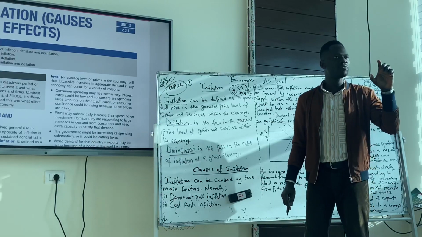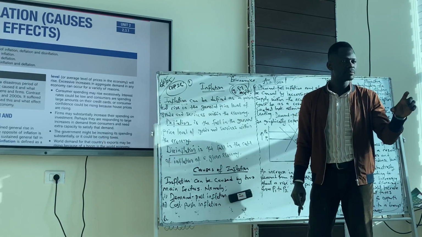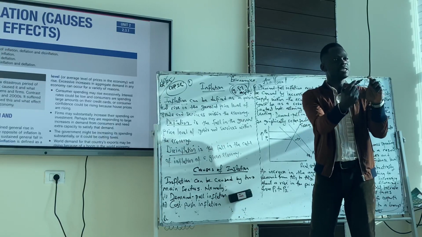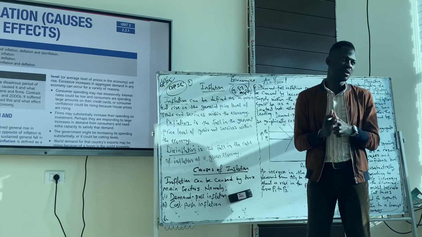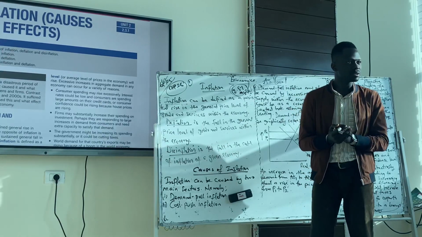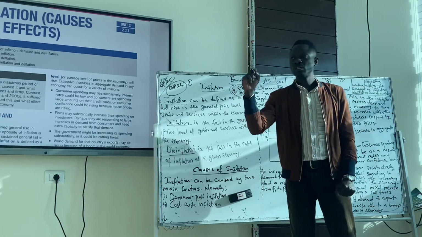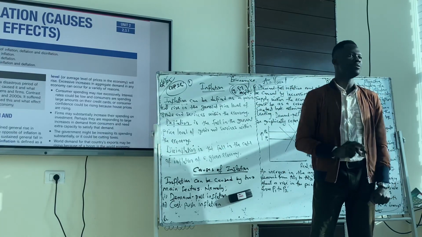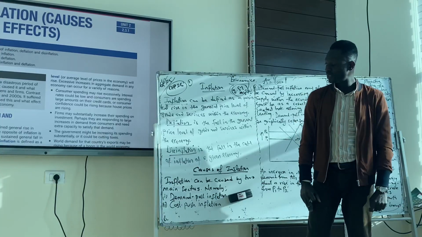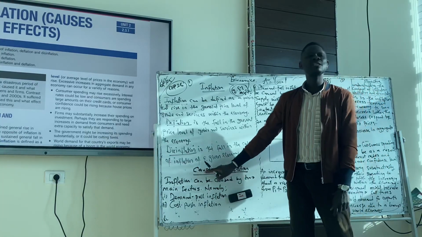If the price level is falling, we call it deflation. If the inflation rate is falling, we call it disinflation. Please don't mix them together. Disinflation is different from deflation. Deflation is linked to price. Disinflation is linked to the change in the rate of inflation. Are they clear, please? Then what are the causes of inflation?